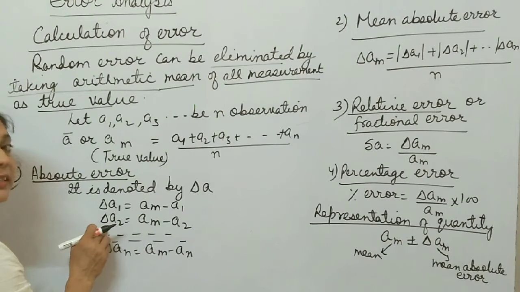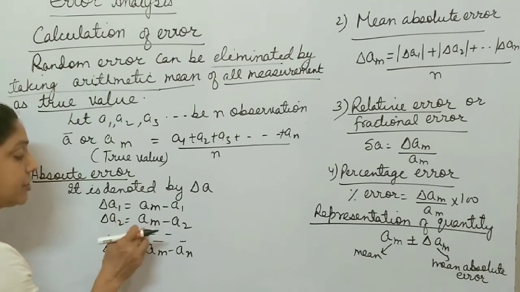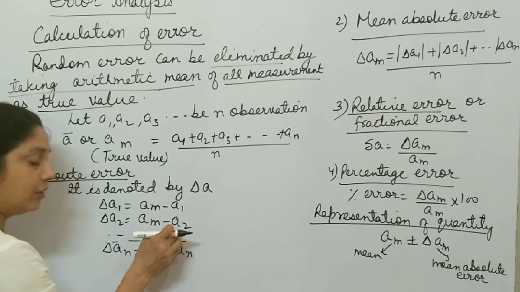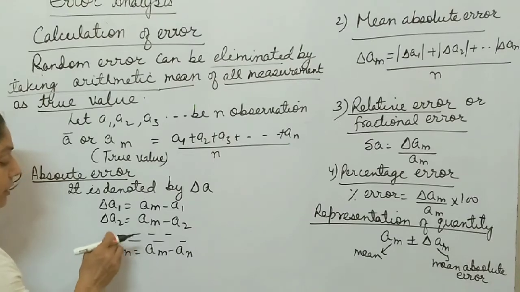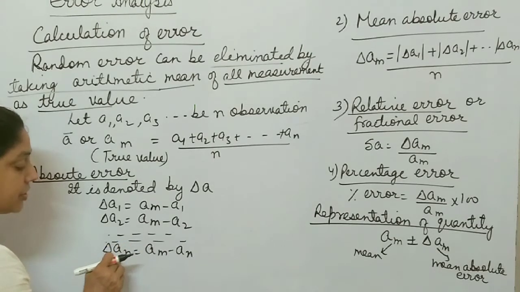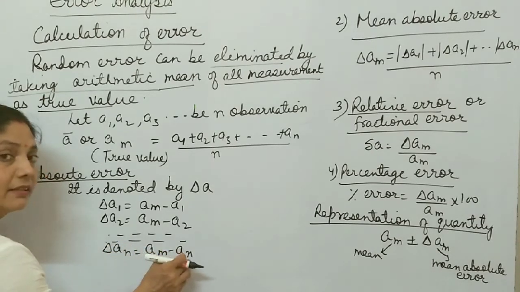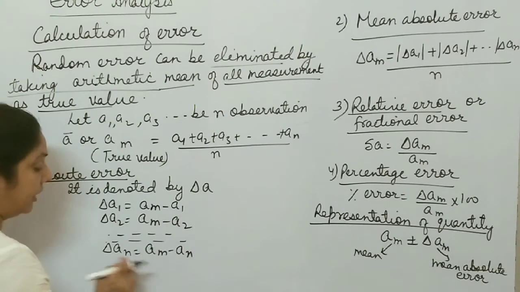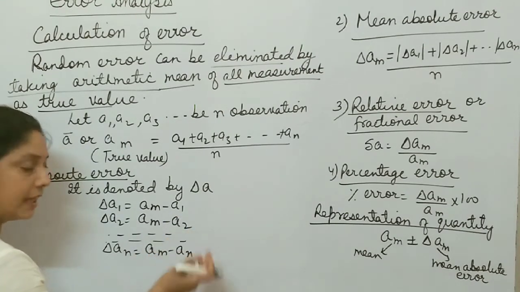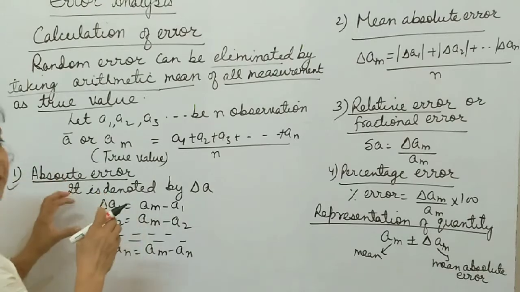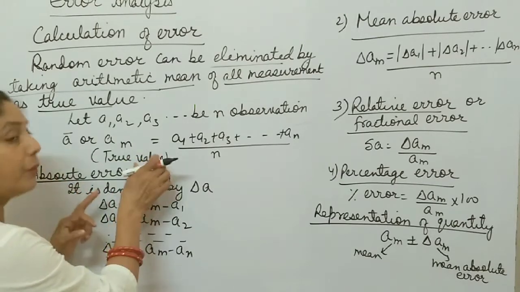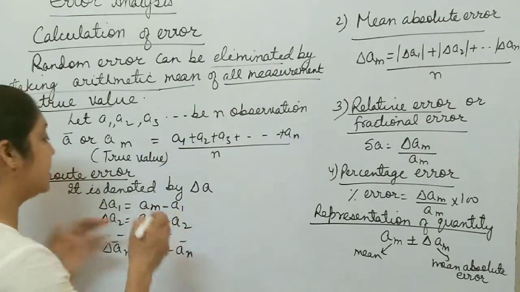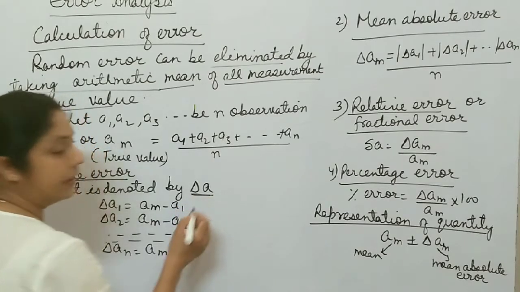Then the error in the second observation is mean value minus second observation. In this way, absolute error in the third observation is mean value minus third value, up to the nth observation, mean value minus nth value. So this is absolute error. It is the difference between the true value and the different observations. It is denoted by delta A.